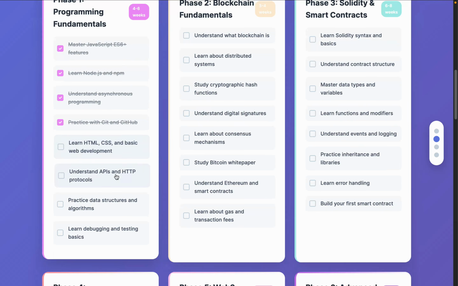Then you have to have a basic understanding of APIs and the HTTP protocol, because sometimes we have to interact with external data resources which we're going to call inside the application. It's also very easy. We have a couple of libraries and a couple of structures which you have to focus on to make the call. You don't need to understand the complete structure, just the basics and how you can call the API endpoints in the project.